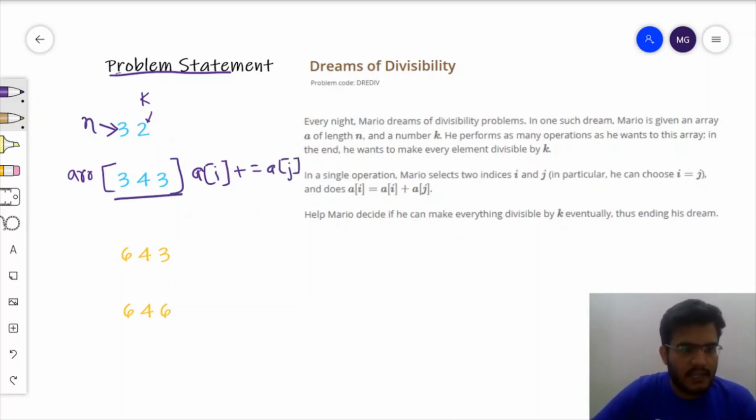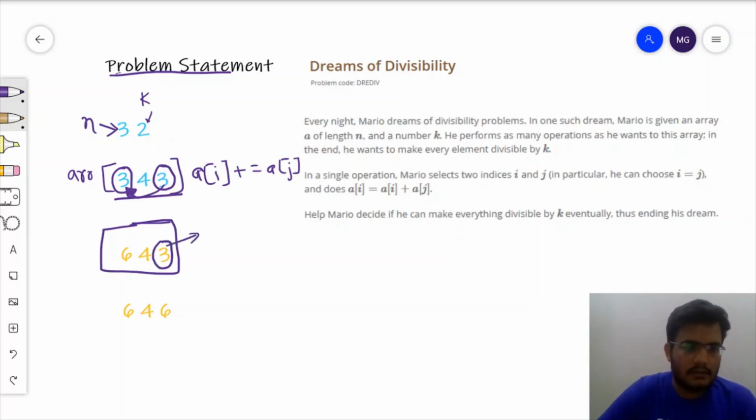So suppose that we apply the operation on this particular 3 and taking aj as this 3. In this operation we will be getting our new array as 6, 4 and 3. Now if we apply the operation on this particular 3, taking j as also this index only, then we will be obtaining the array 6, 4 and 6.